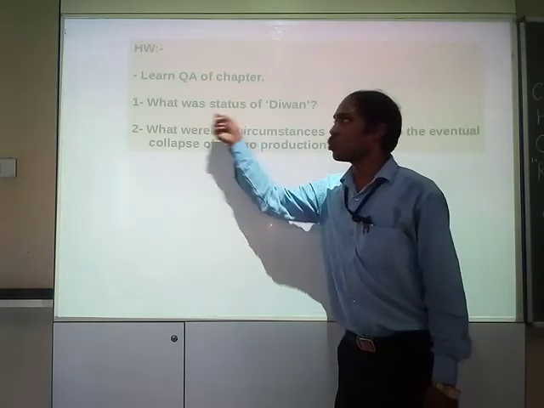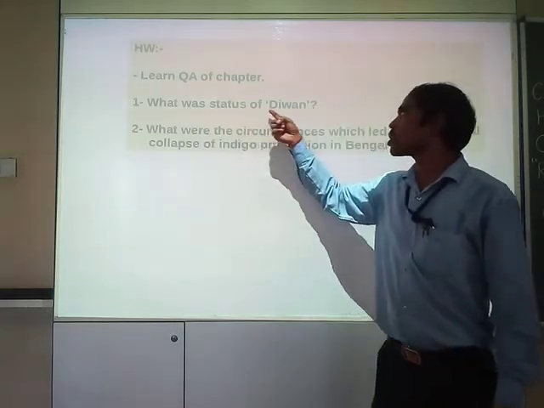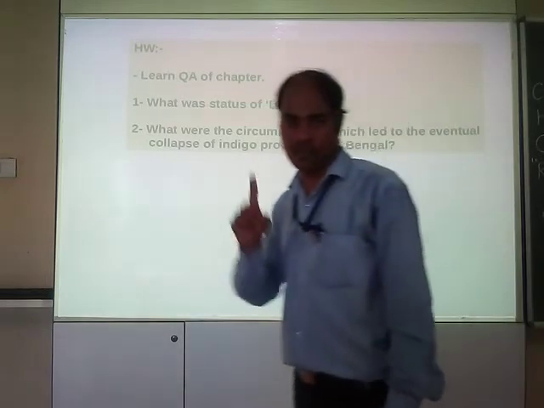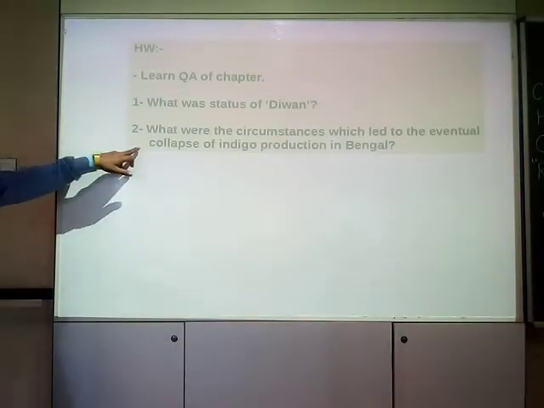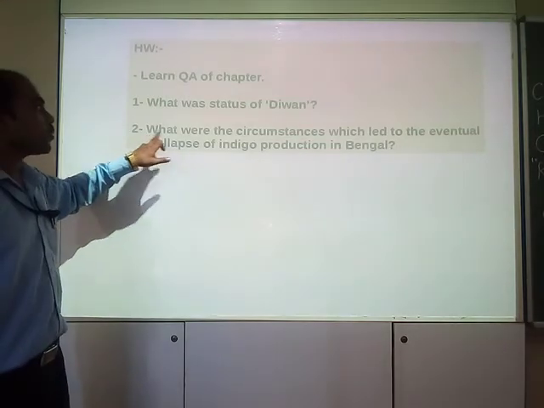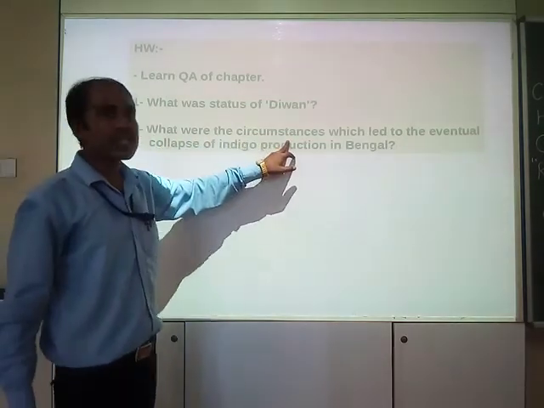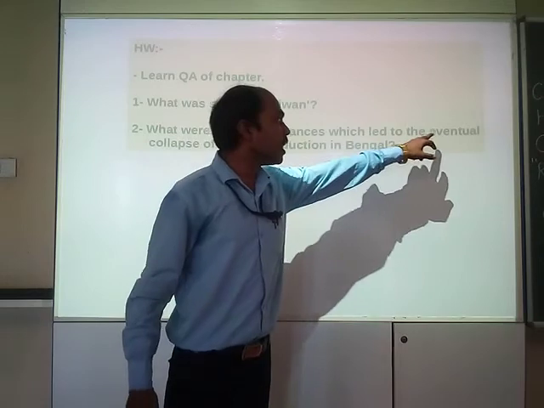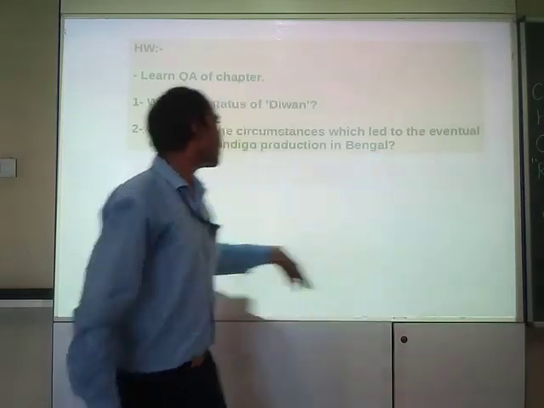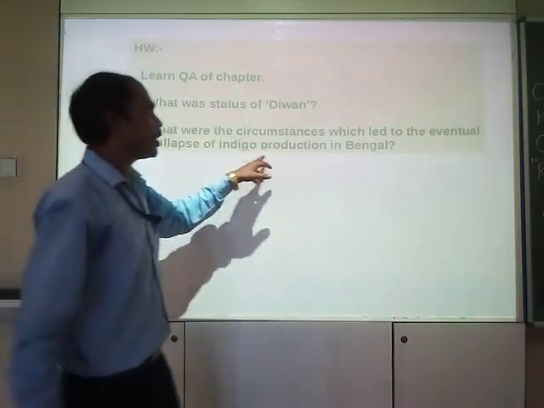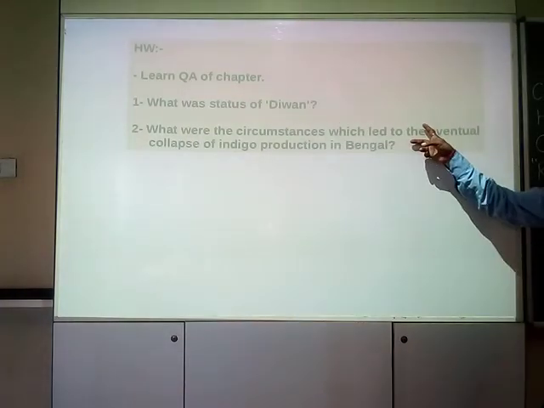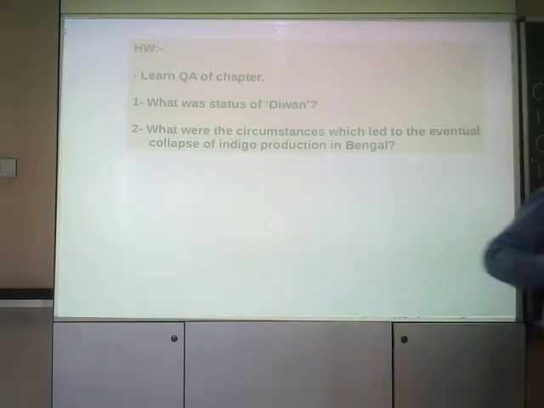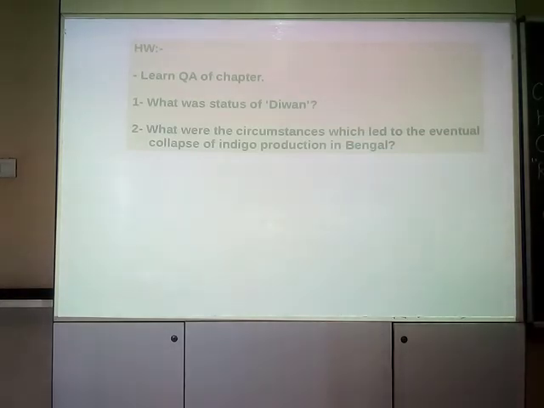Okay? Now, note down the questions. First question: What was the status of Diwan? And the second question: What were the circumstances which led to the eventual collapse of indigo production in Bengal?